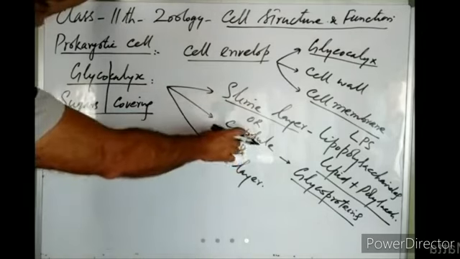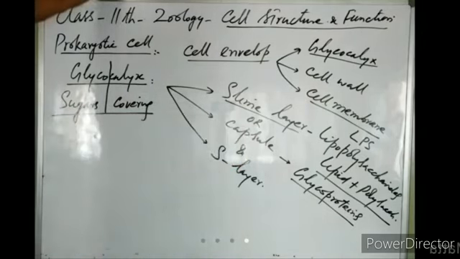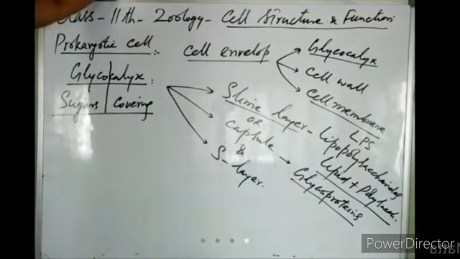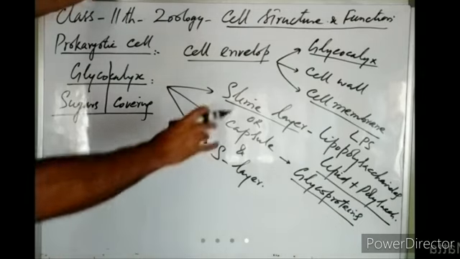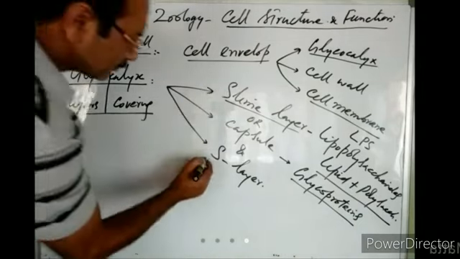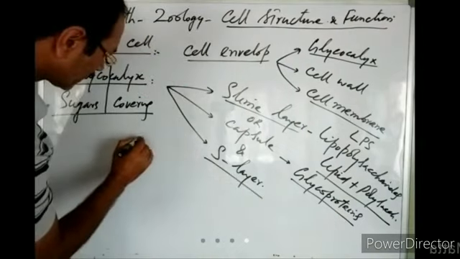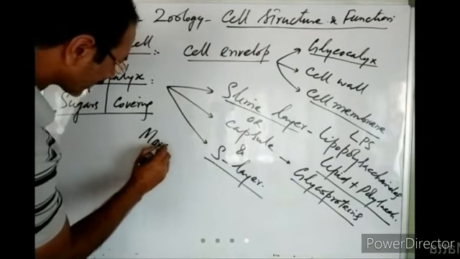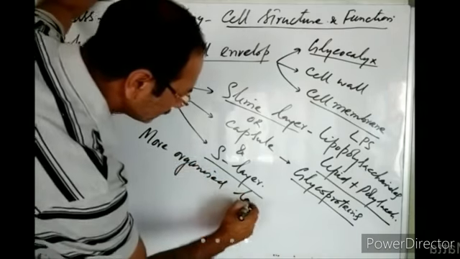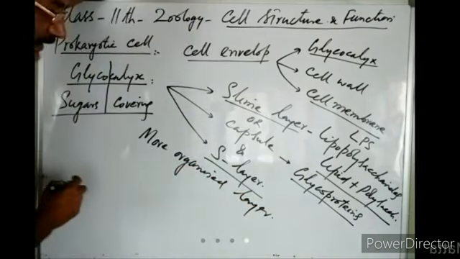In the absence of a slime layer, there may be a capsule. A capsule is a bit thicker than a slime layer, and it is more organized. This capsule is formed of glycoproteins, that is, sugars and proteins, right? Then inner to this slime layer or capsule, there is another, much more organized layer, known as the S layer.